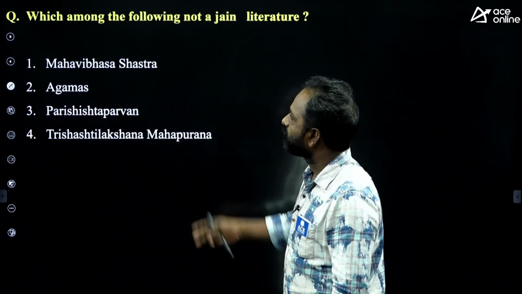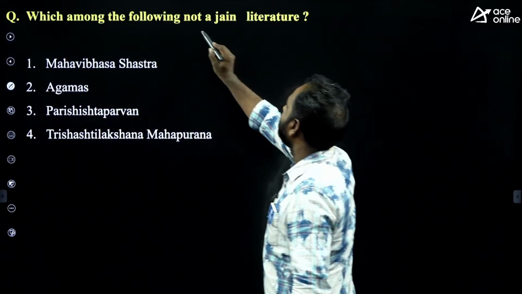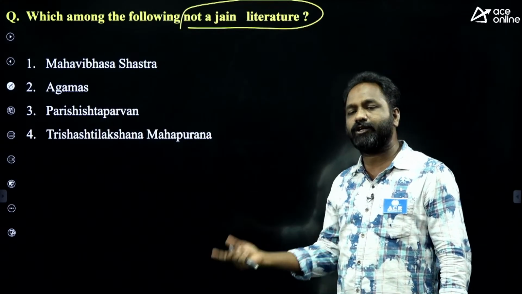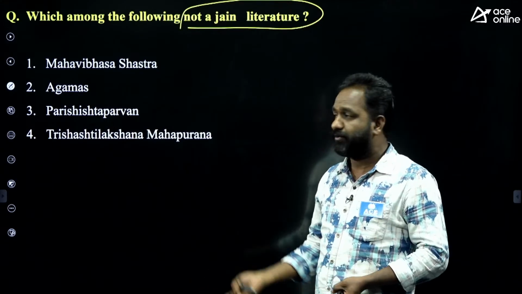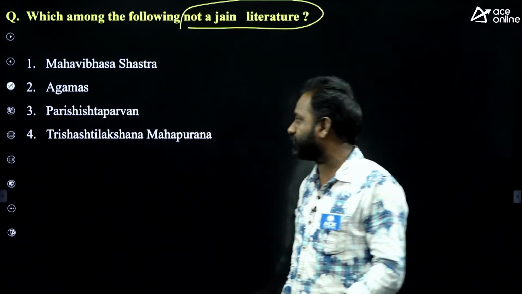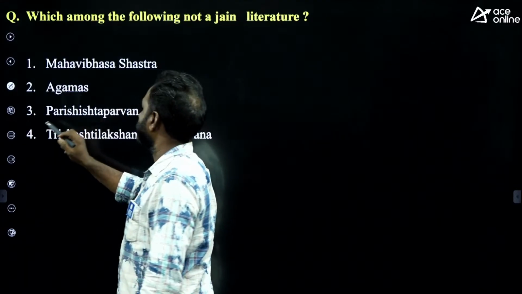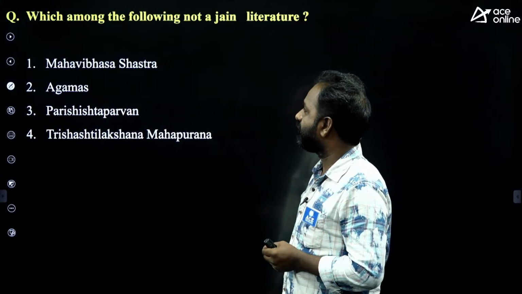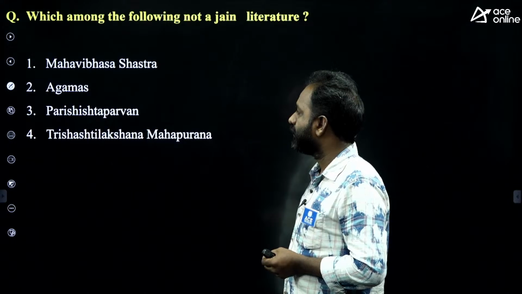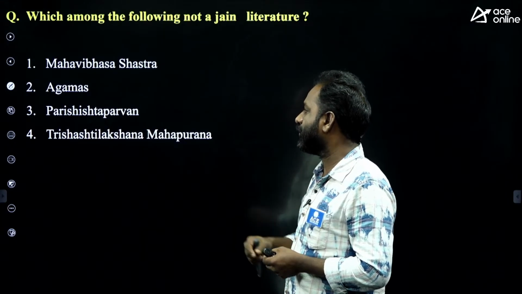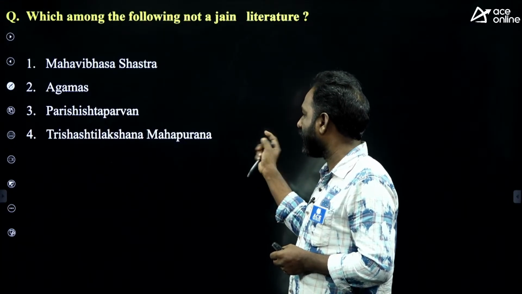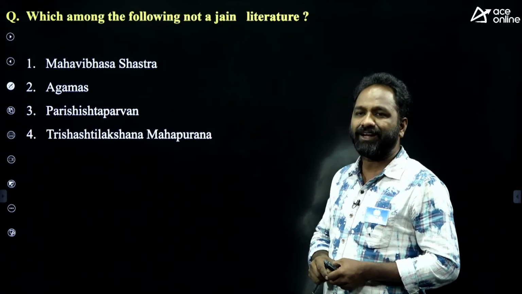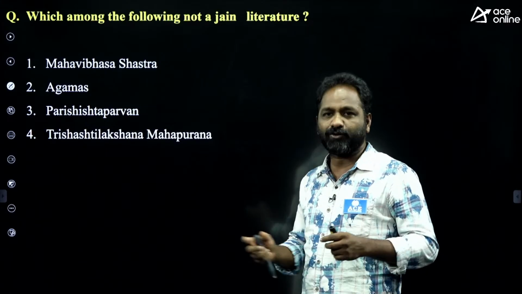Next, which among the following is not a Jain literature? Four books are given, related to Jainism, and one of the books is not related to Jainism. Mahavibhasha Shastra, Agamas, Parishishta Parvan, and Tri Shatila Kakshana Mahapurana. Sometimes you may get this kind of difficult question.